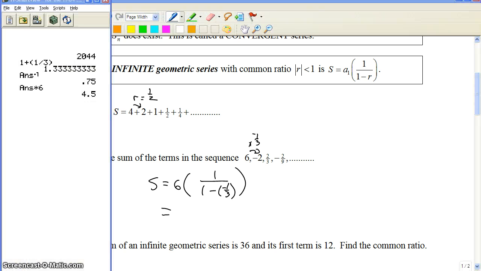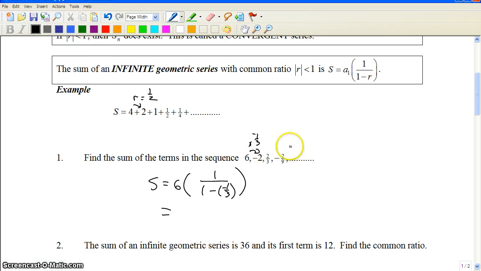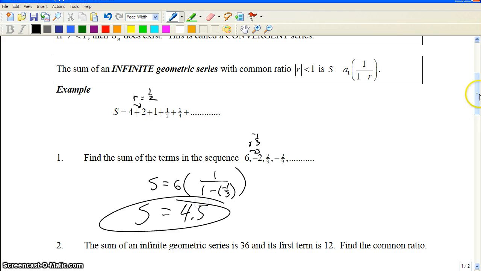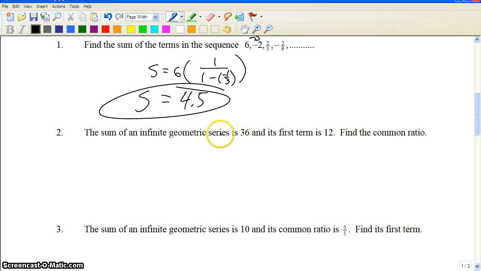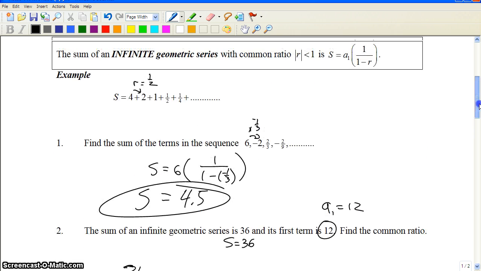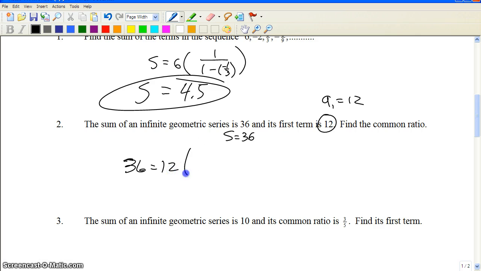Alright guys, when we calculate this one, the sum of all these terms onto infinity is going to be 4.5. Alright, next one. Sum of an infinite geometric series is 36, and its first term is 12. So let's translate this. We have S is 36, first term a sub 1 is 12. So with the formula, we get 36 equals a sub 1, which will be 12, times 1 over 1 minus r, and the question is find the common ratio, so we're finding what r is. So we just need to solve this for r.